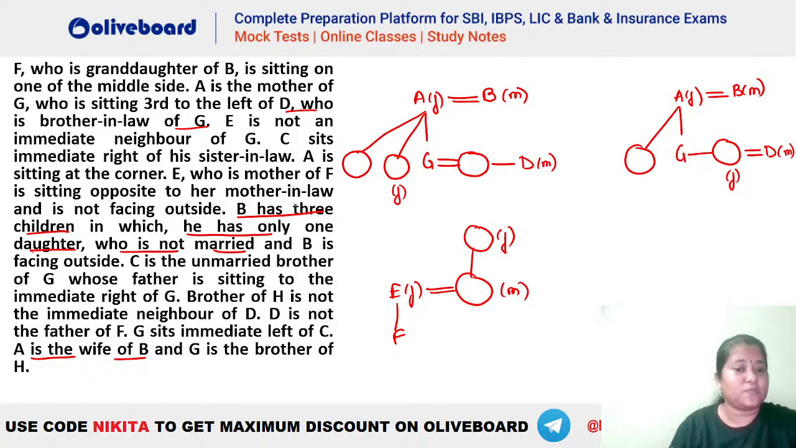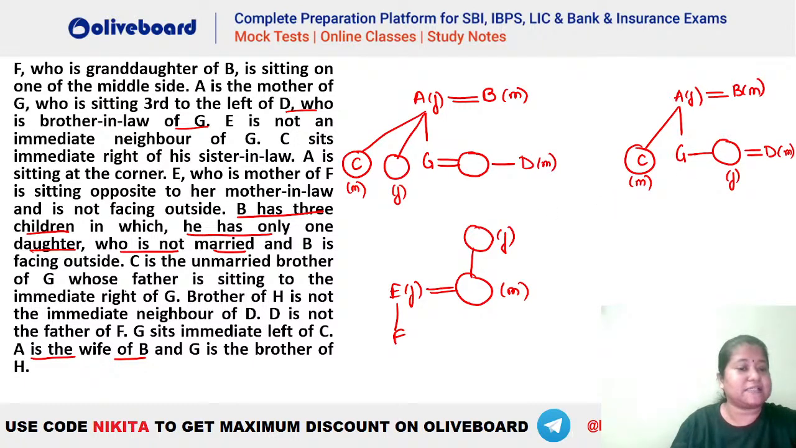Let's check. So B has 3 children, B is a male person, we have already seen. B has 3 children, he has only one daughter who is not married, B is facing outside. C is the unmarried brother of G, so C has to be the unmarried brother of G. So here G is already there, this is female, so C will be this person, ठीक है, ये C हो गया unmarried brother. Similarly in this case, this is already a female person and we had 3 children for B, so that means C has to be the person here. Okay, so this is your C. और क्या दे रखा है?